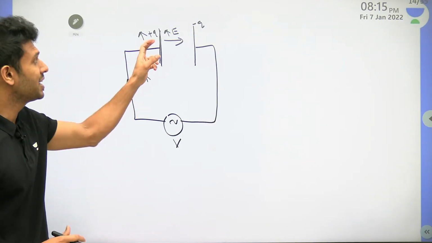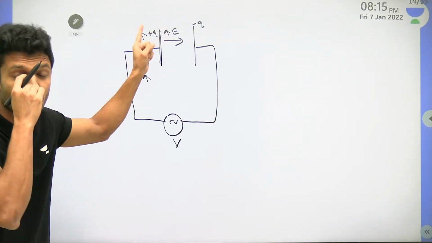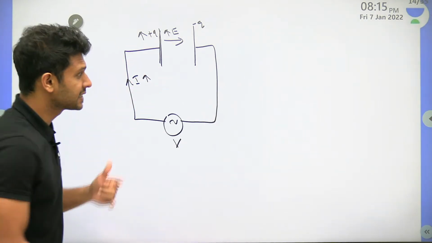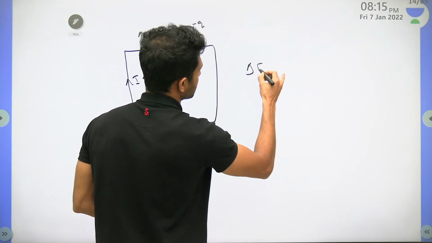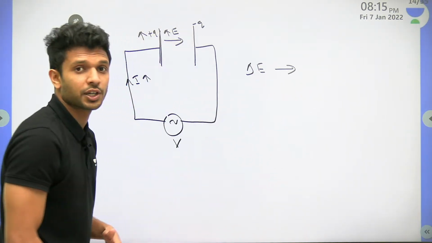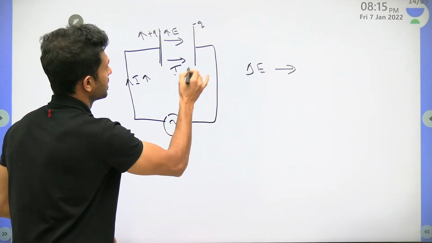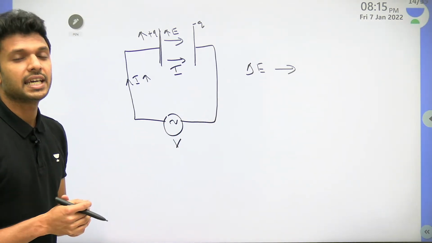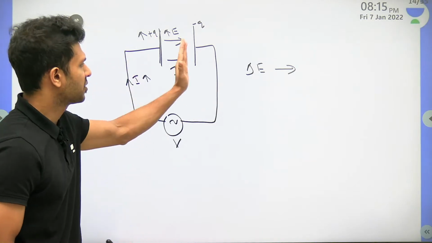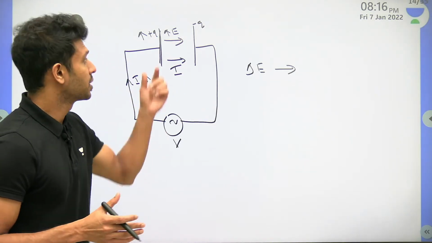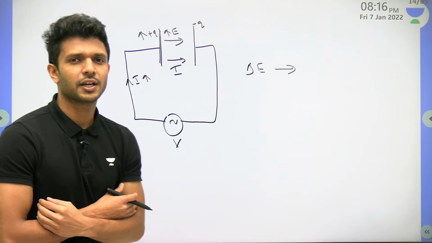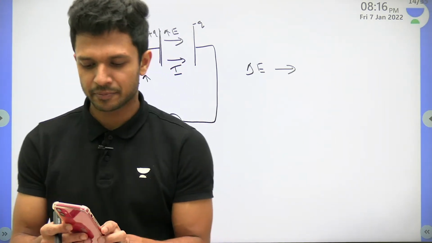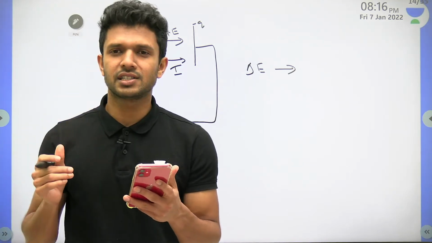We'll be having a changing value of electric field between the capacitor plates, and this changing value of electric field is found to be producing a current here between the capacitor plates. Do you know what was the name given for that current between the capacitor plates produced because of change in electric field? What was the name given? Anyone? We all have learned this chapter, right?